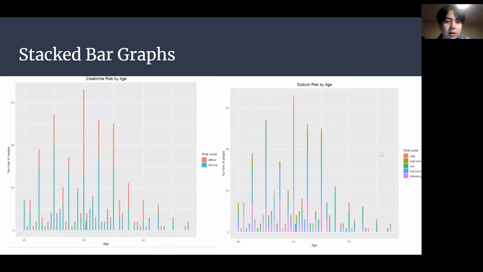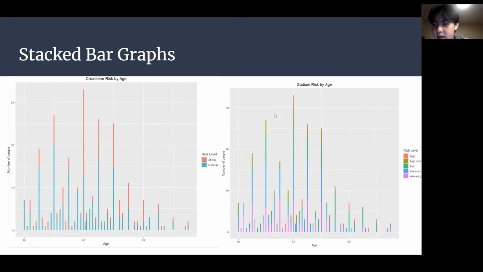And for our stacked bar graph, we decided to make the stacked bar graph on the left showcase creatinine risk by age to depict two categorical variables, and visualize people who are at risk of heart failure because of creatinine levels for each age group. And so here it looks like 60-year-olds are more at risk than any other age group.